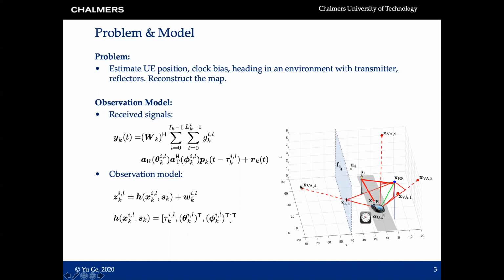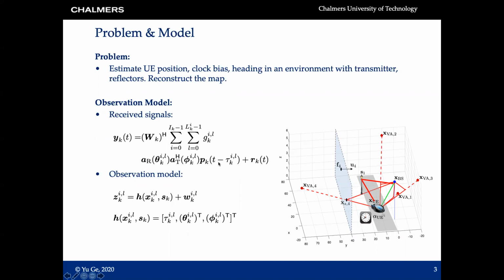But the thing is, when the user moves, where the signal hits the wall also moves. So we parameterize the surface with a so-called virtual anchor, which is a reflection of the base station with respect to the surface. It is fixed. So that means when the user is moving, even though the incident point is moving, the virtual anchor is still static.